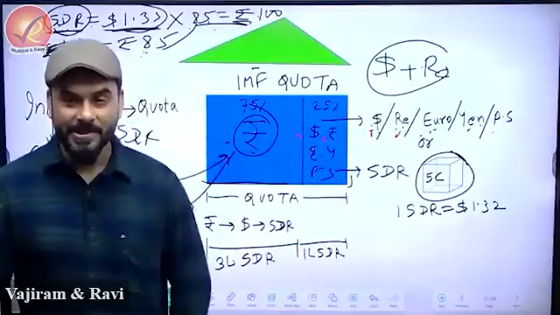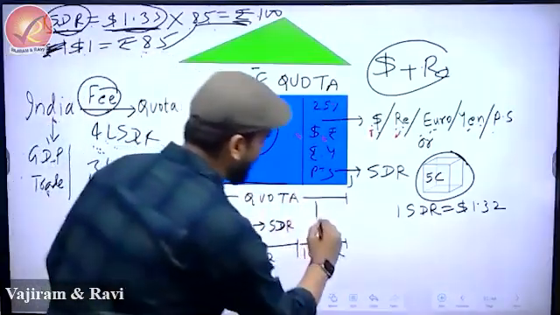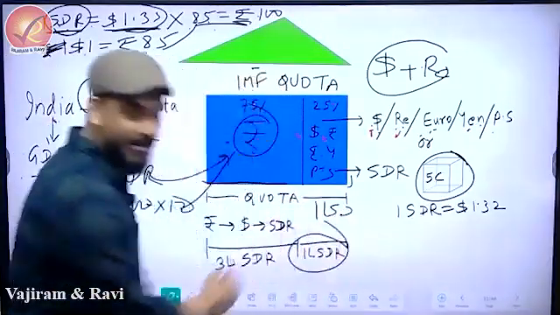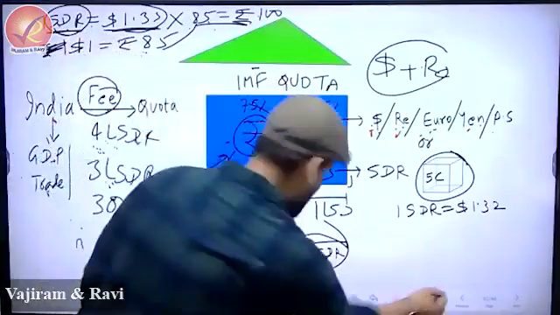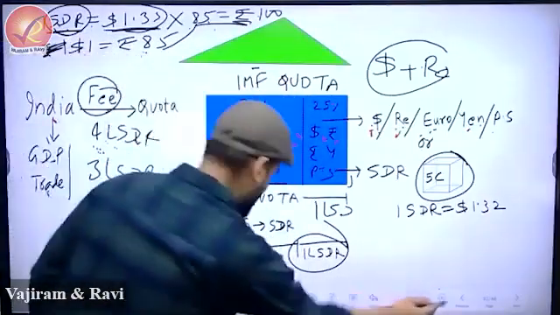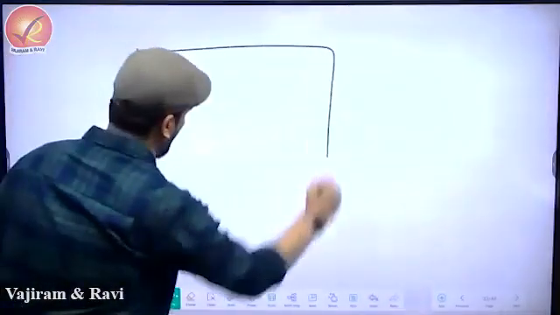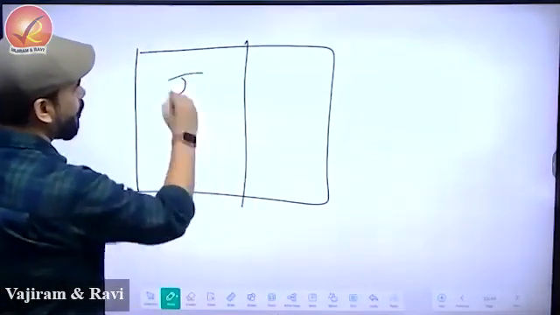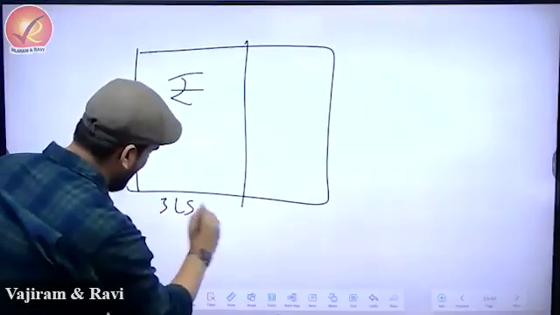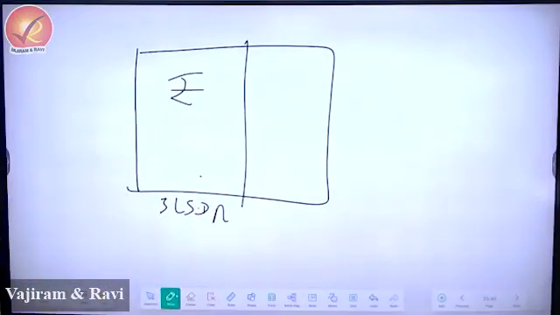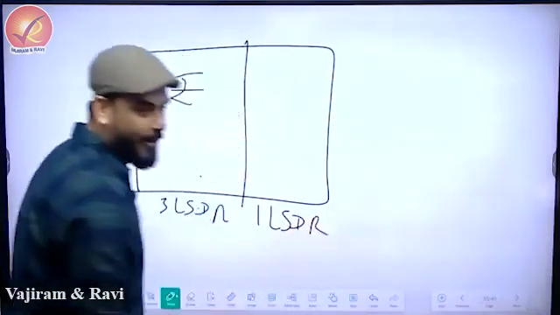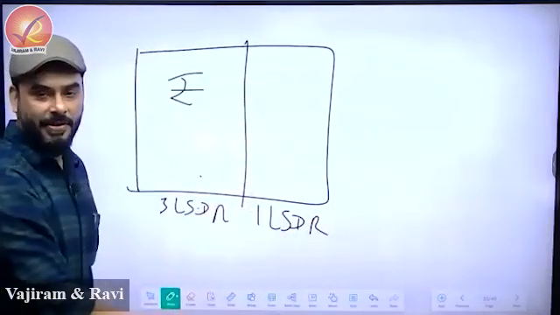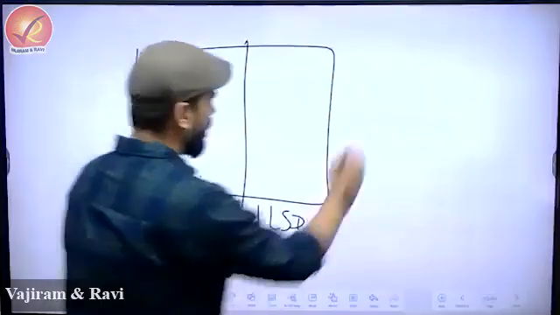What is this 25%? 25% would mean 1 lakh SDR. This 25% is 1 lakh SDR. So now IMF tells us, look at this. IMF tells us that India, that's your box. In this box, you pay rupee, but this will be 3 lakh SDRs. And IMF says, this is 1 lakh SDR for you, India. So India says, how to fill this? So IMF says, simple. You take a